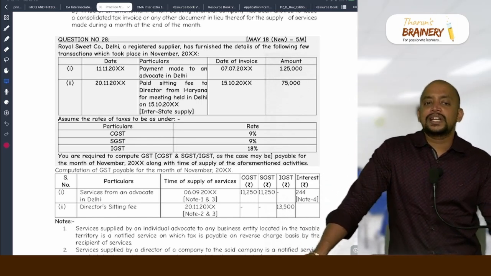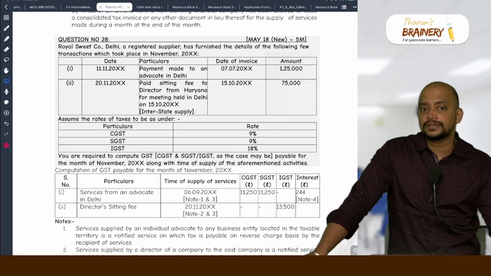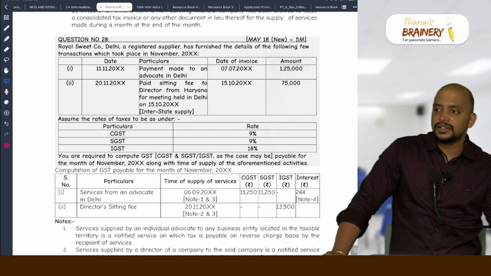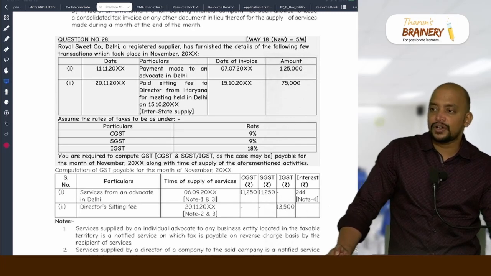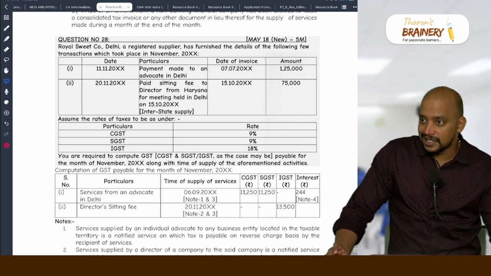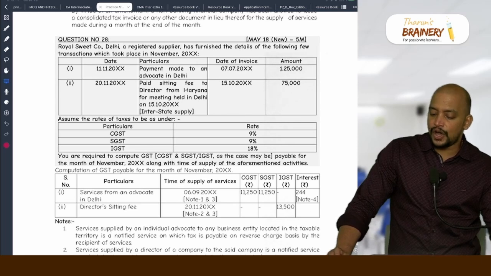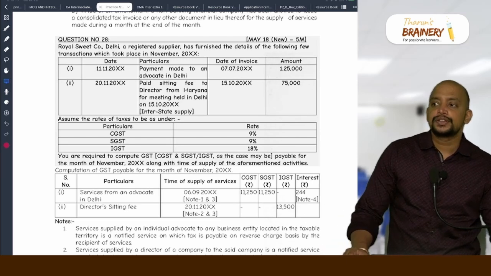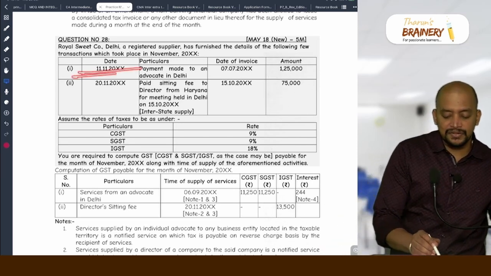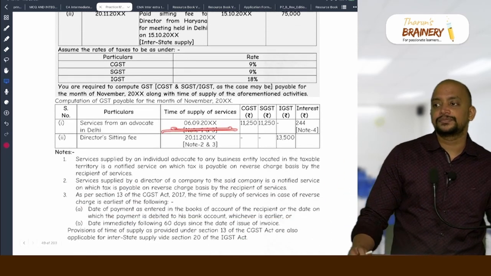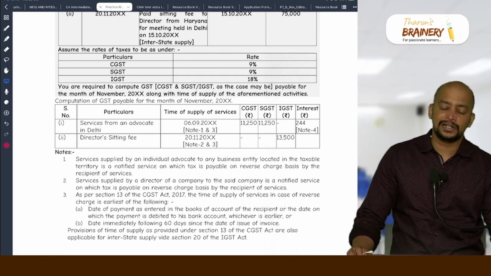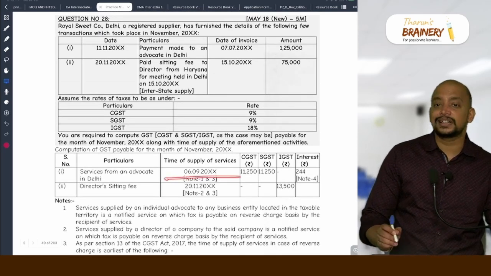11/11. And what is the 61st day from the date of invoice? 7/7. You count the 61st day. 31 minus 7, 24 days in July, correct? And then August 31 days, that is 55, and 61 minus 55 will be the 6th of September. So, 6th September or 11th November, which is earlier? 6th September is the earlier date, correct? So 6th September is the time of supply.